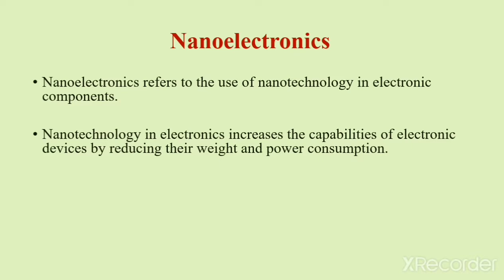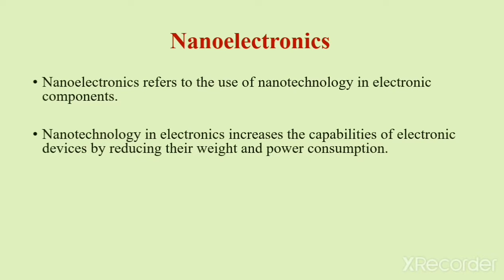For example, when we consider the discovery of transistor, the first transistor was built in 1947 and its size was only 1 centimeter. Today, the smallest available transistor is about 7 nanometers long. That is, it is 1.4 million times smaller when compared to the first transistor that was discovered. So, when the size of the transistor becomes smaller, we can incorporate a large number of transistors onto a single chip, by which we can increase the performance of the device.